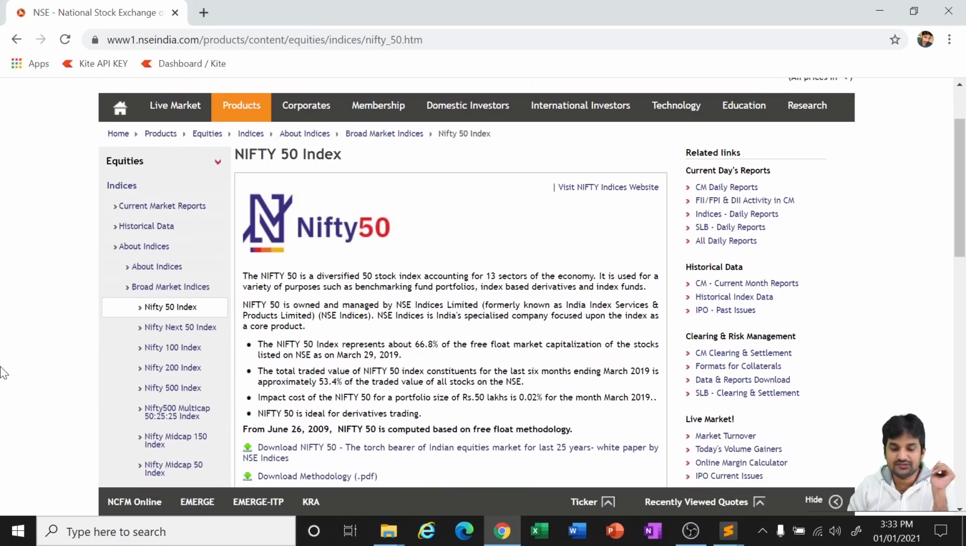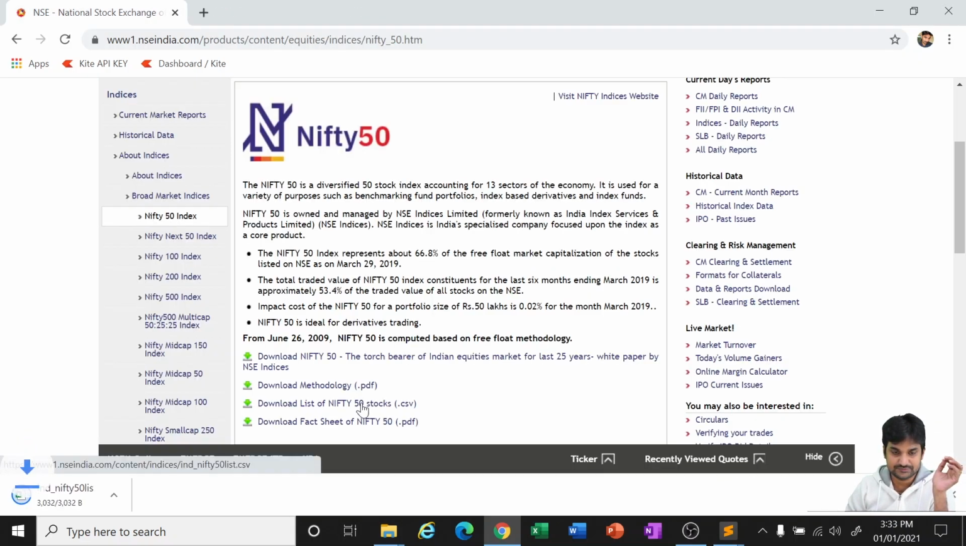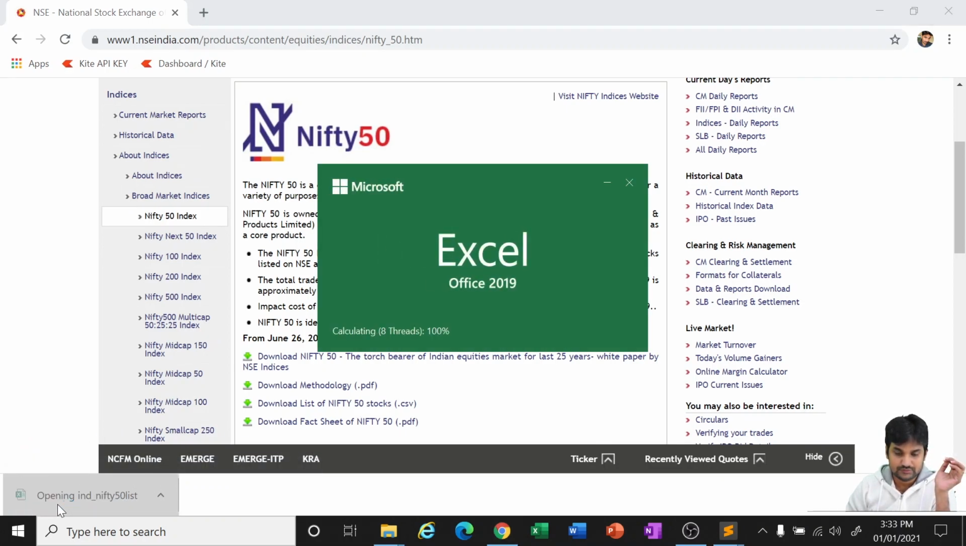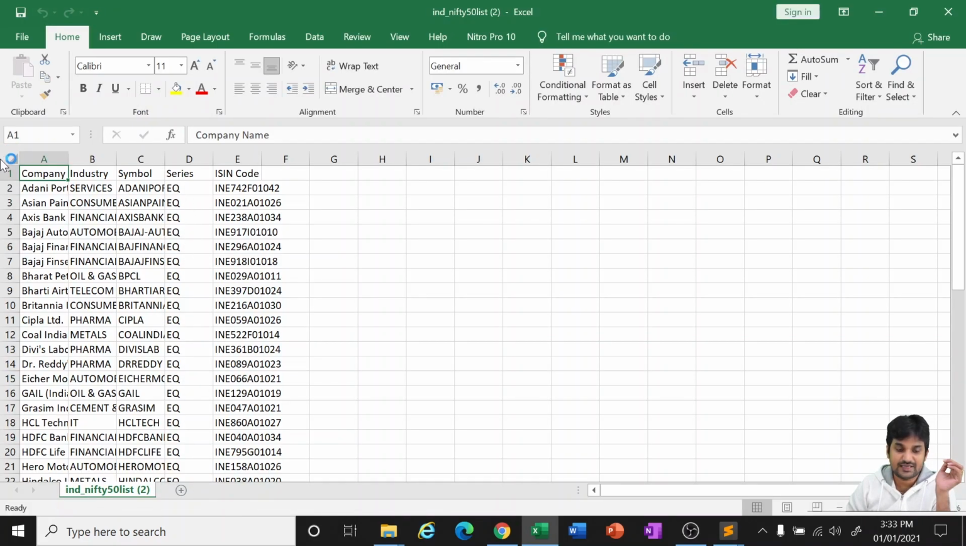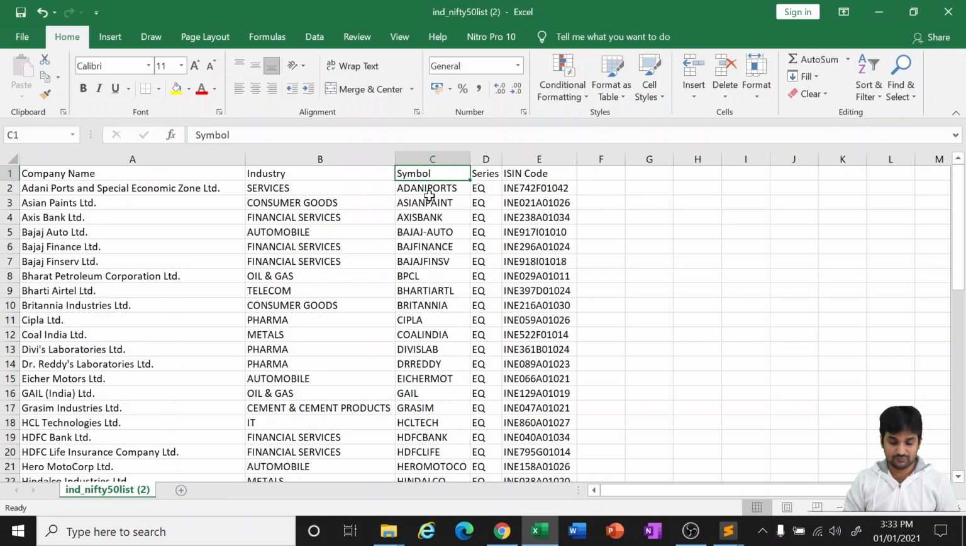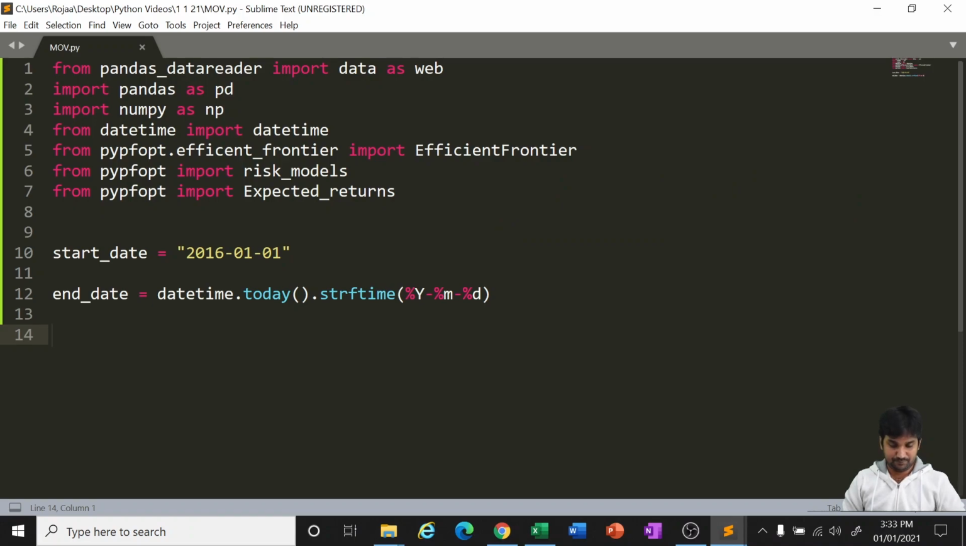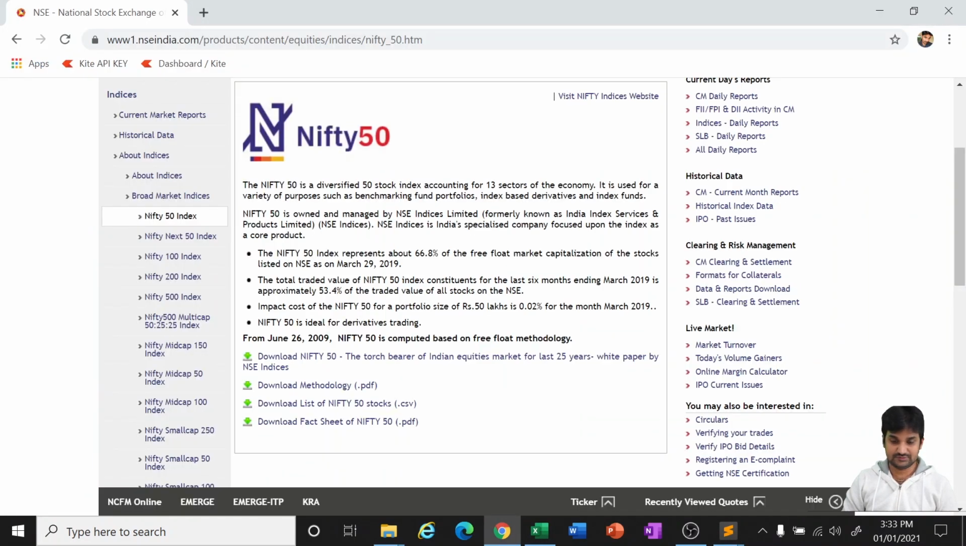Now we need to see what all the constituents of that particular index are. See here, download list of Nifty 50 stocks. I'm downloading this. So the Nifty index has all these 50 stocks. For its valuation, we are more interested in the symbol. So I'm taking all the symbols, copying, pasting here and closing this.